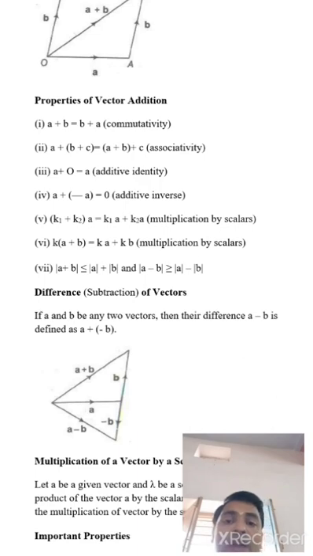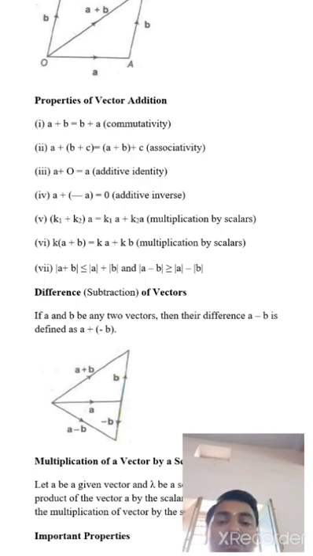Okay. Now third part, A plus 0 equal A, it is called additive identity. You know that identity of additive property is 0, so A plus 0 equals A. Okay. Now fourth part, A plus minus A equal 0.